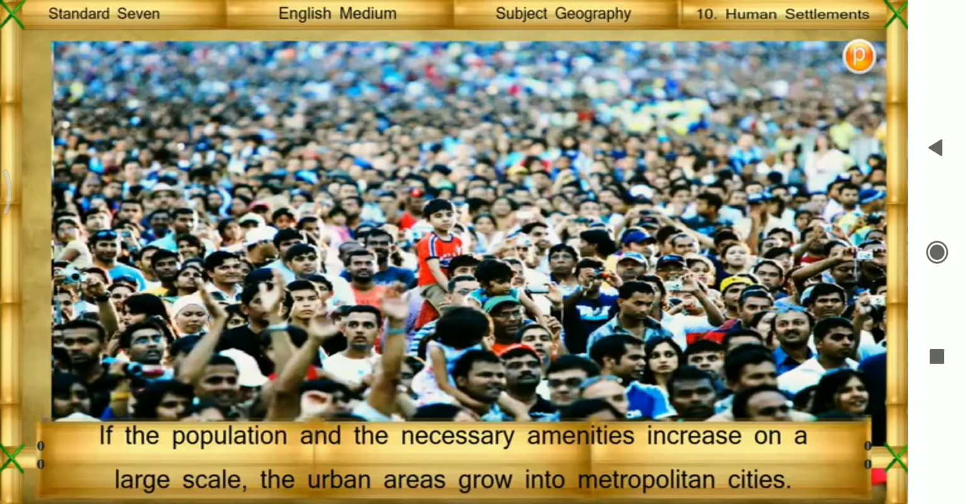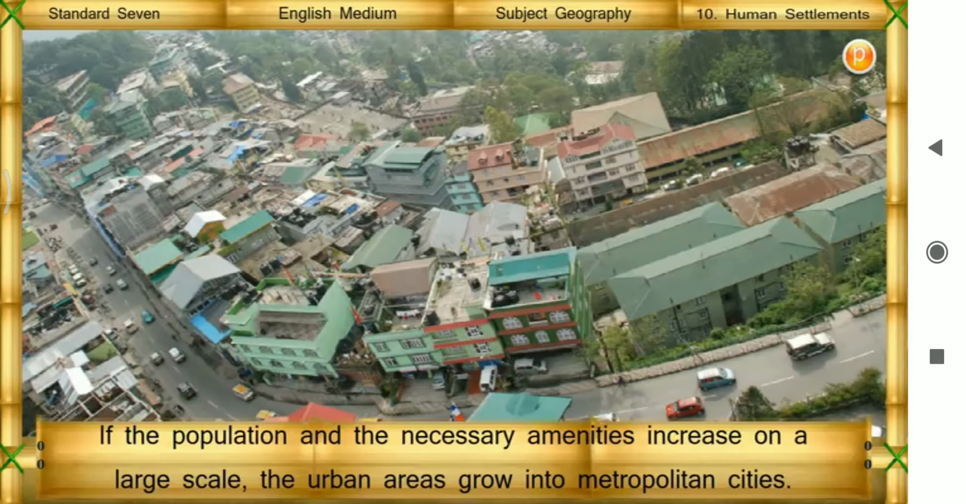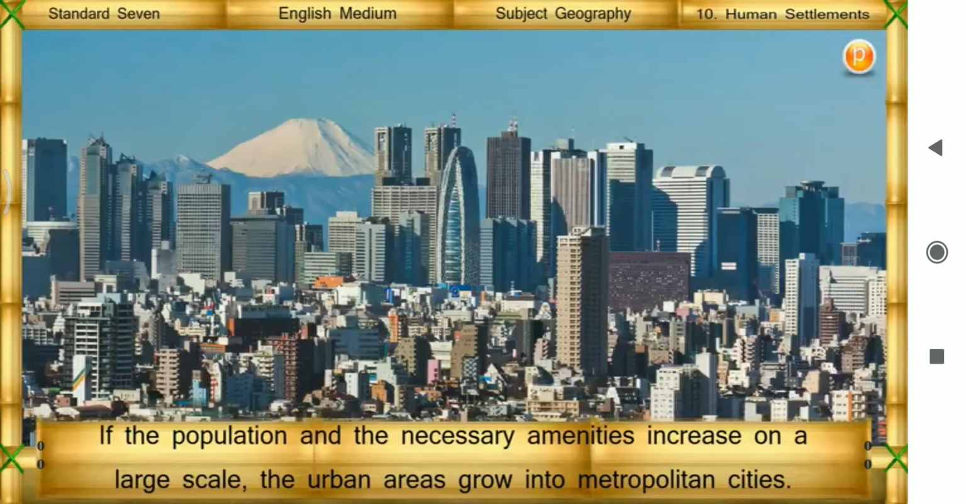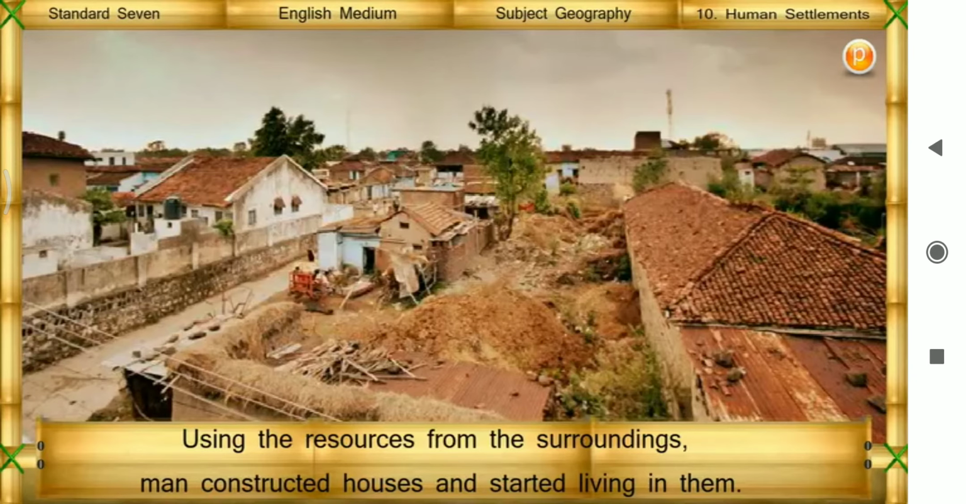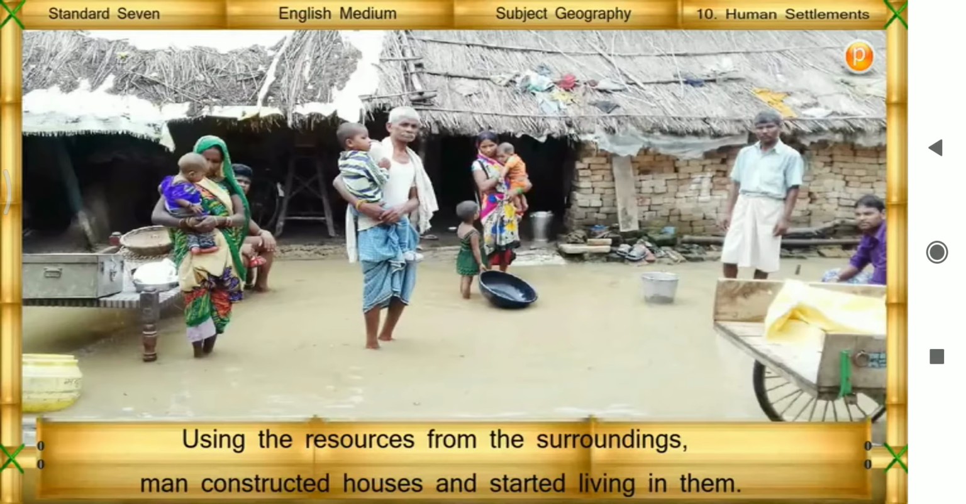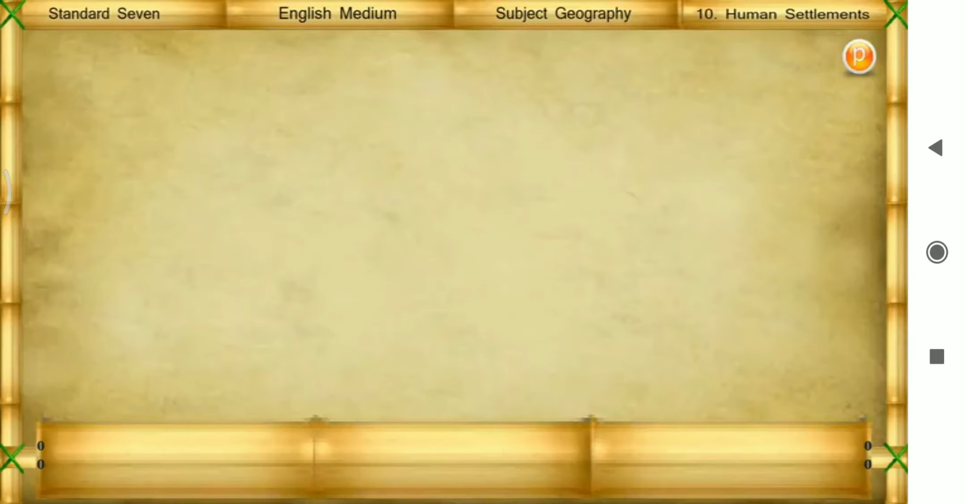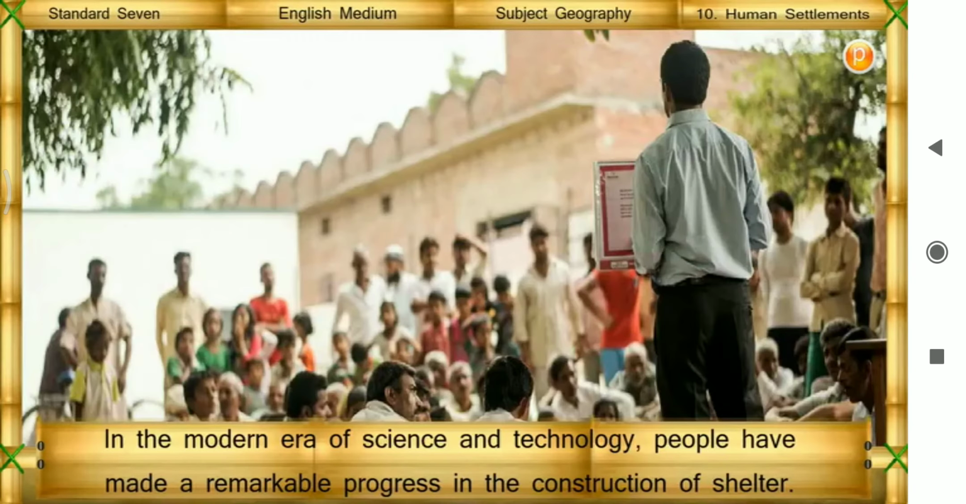If the population and the necessary amenities increase on a large scale, the urban areas grow into metropolitan cities. Geographical explanation. Using the resources from the surroundings, man constructed houses and started living in them. In the modern era of science and technology, people have made remarkable progress in the construction of shelter.